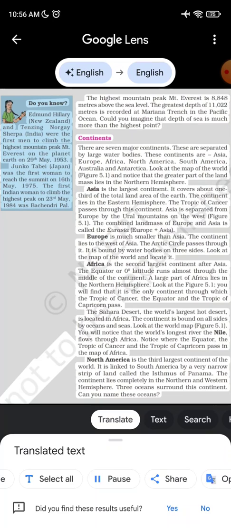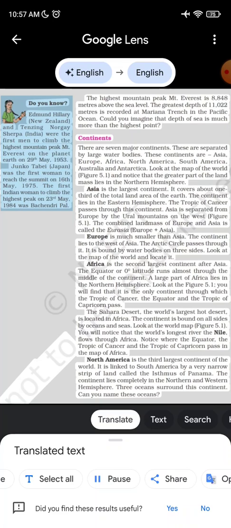The continent lies in the eastern hemisphere. The Tropic of Cancer passes through this continent. Asia is separated from Europe by the Ural Mountains on the west, figure 5.1. The combined landmass of Europe and Asia is called Eurasia, Europe plus Asia. Europe is much smaller than Asia. The continent lies to the west of Asia. The Arctic Circle passes through it. It is bound by water bodies on 3 sides. Look at the map of the world and locate it.